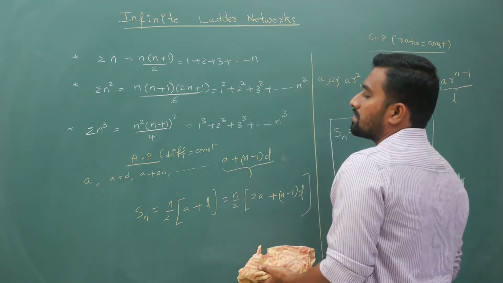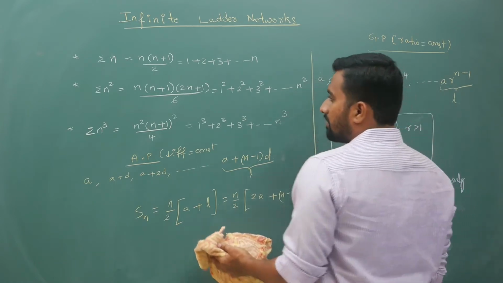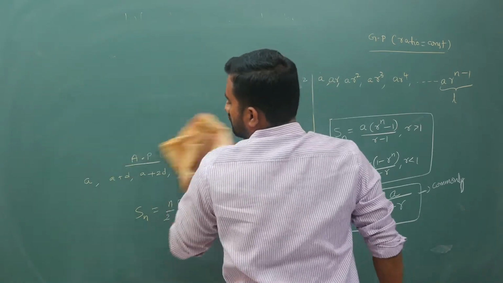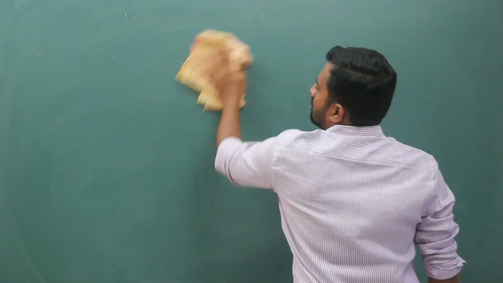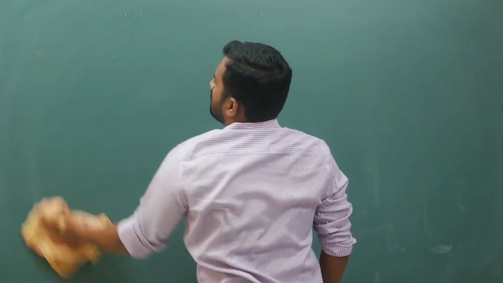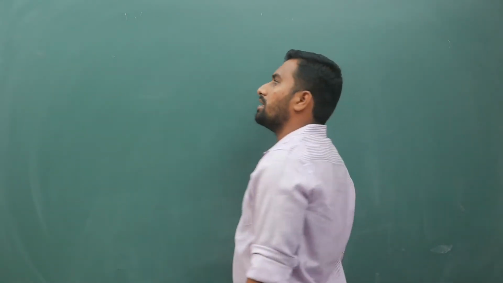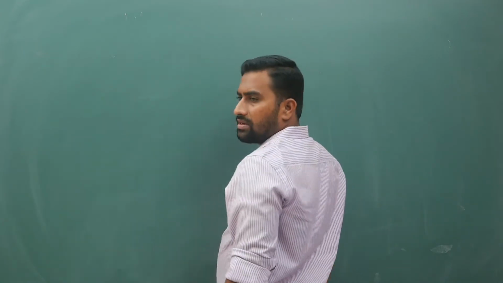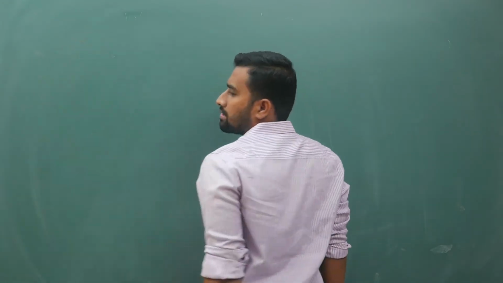So coming to this infinite ladder network, let us say you are given a question like this.